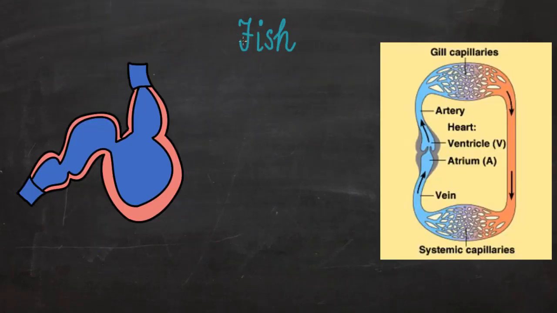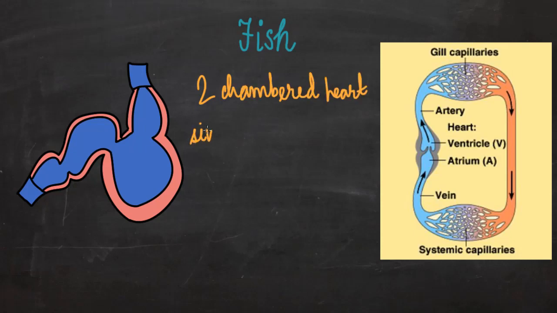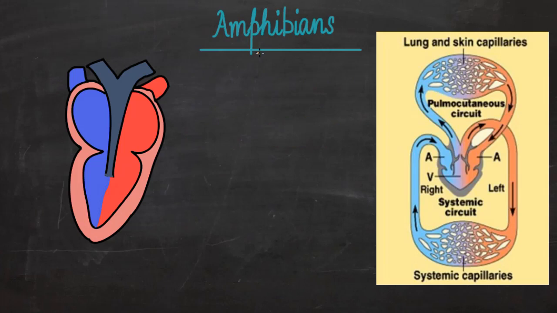What happens in the case of fish? So fish have a two-chambered heart. They have one atrium and one ventricle. Blood goes into the heart of the fish and then heart sends it to the gills. Gills oxygenate it and that oxygenated blood goes to different parts of the body. So fish have a two-chambered heart and single circulation, because blood is passing through the heart only once in one cycle. Let's talk about amphibians now.